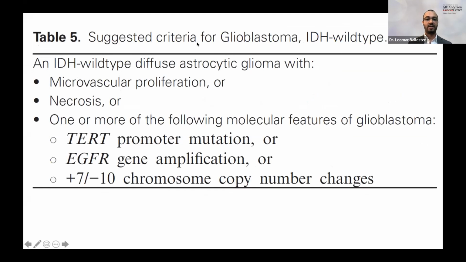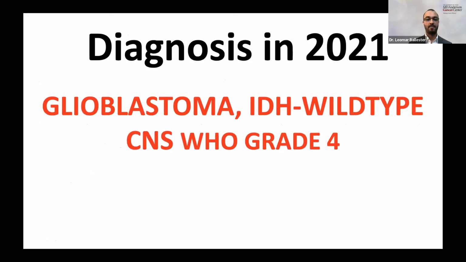And under the new classification system, the criteria for glioblastoma is the following. You have a diffuse astrocytic glioma with vascular proliferation or necrosis, or one of these three alterations. TERT promoter mutation is one of the criteria, EGFR gene amplification, or combined gain of chromosome 7 and loss of chromosome 10. So this tumor, because it had a TERT promoter mutation, is no longer a grade 2 lesion under the 2021 WHO classification system. It's actually a glioblastoma, IDH wild type, WHO grade 4.